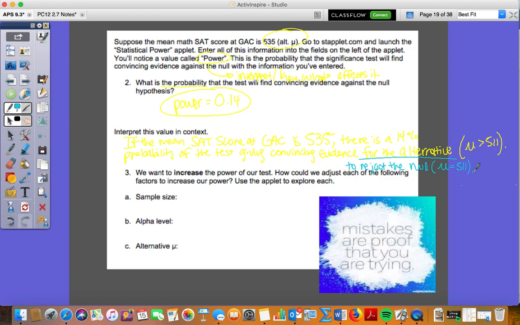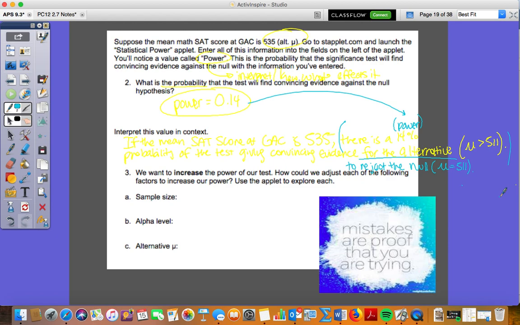So let's say that again. If the mean SAT score at GAC is 535, this is the big part, there is a blank percent. This would be called our power, right? So there is a 14% probability of the test giving convincing evidence for the alternative, because it pulls back from here. That's really the definition of power, and that's what we're looking at when we go into power.